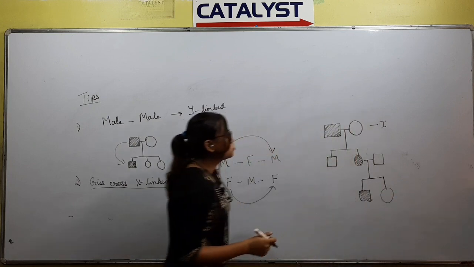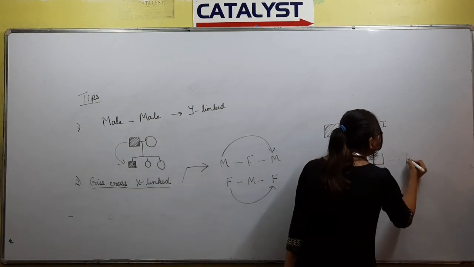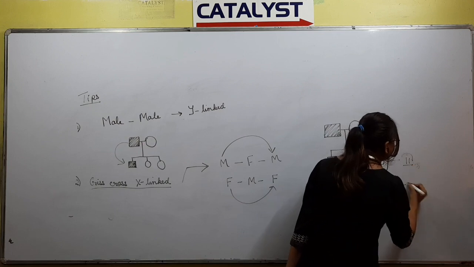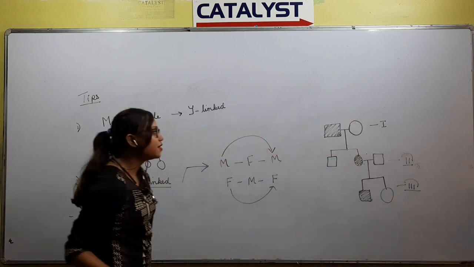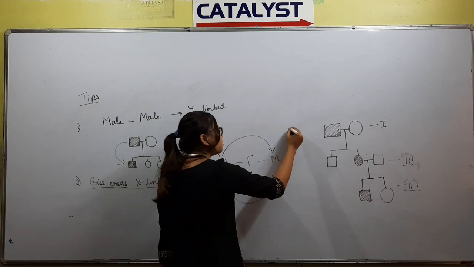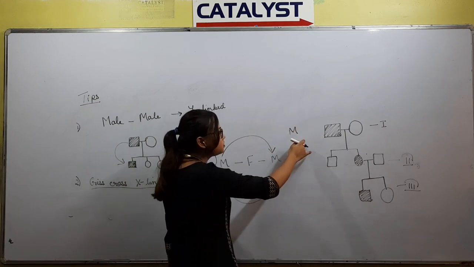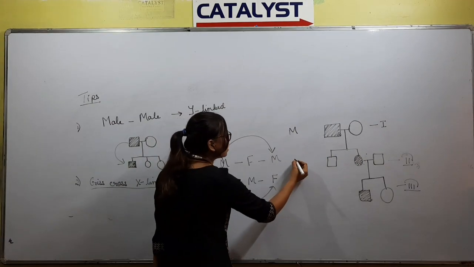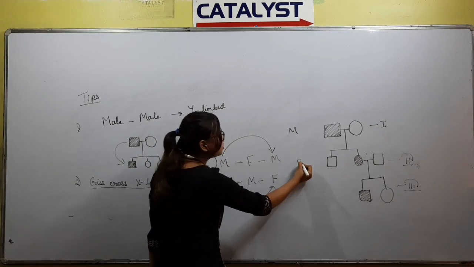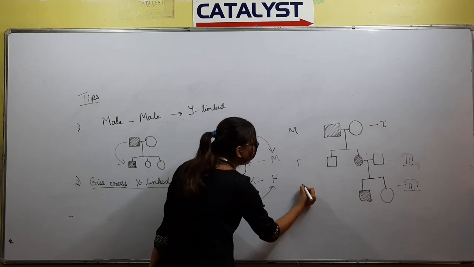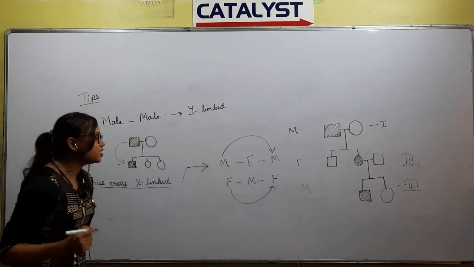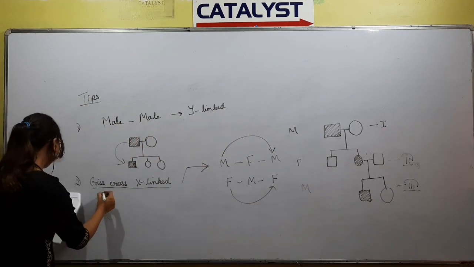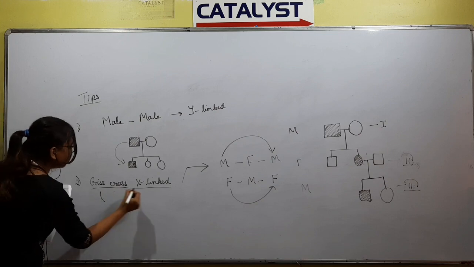So look at the diagram given. In the first generation, suppose the trait is present in the male. In the second generation, you can see the trait is present in the female, and in the third generation again the male. This is the criss-cross inheritance, and it is also known as X-link recessive inheritance.